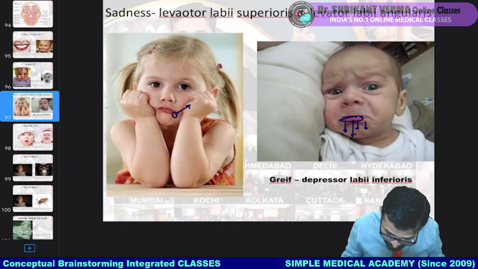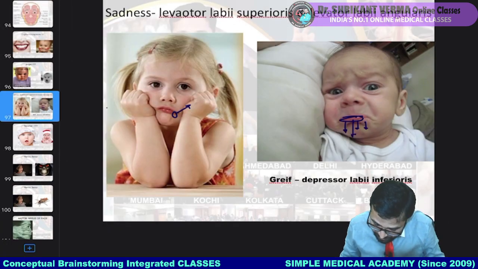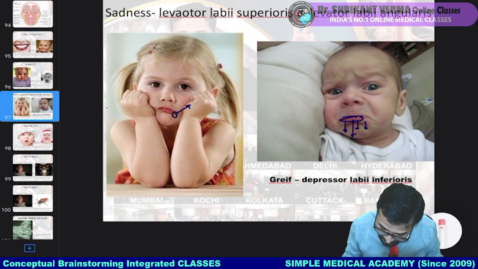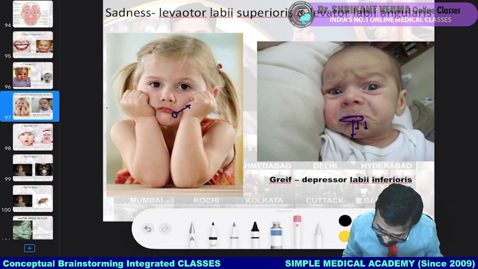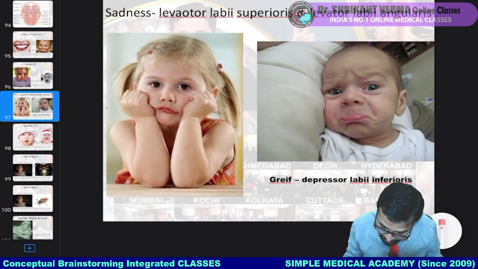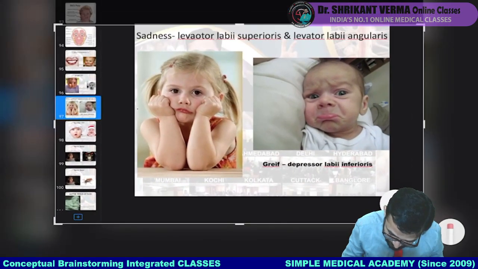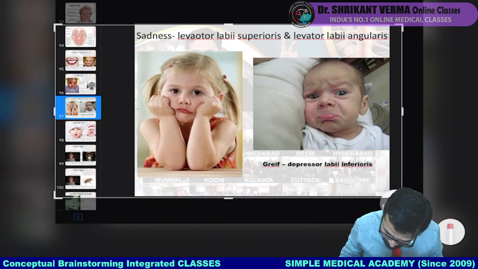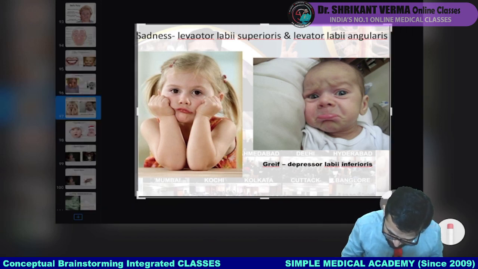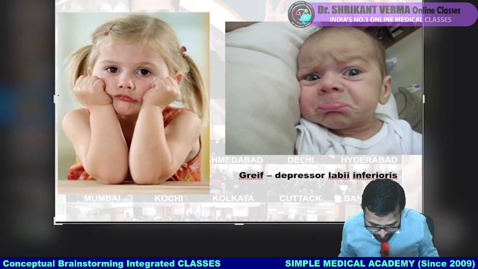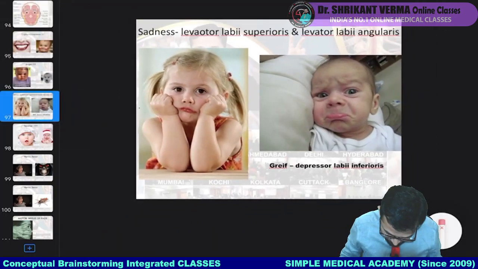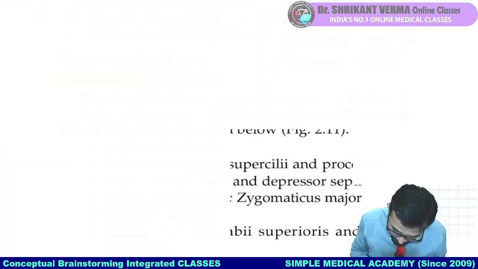And which muscle is known as our sad muscle? So these are more different MCQs not included in your textbook, so I am including them here.